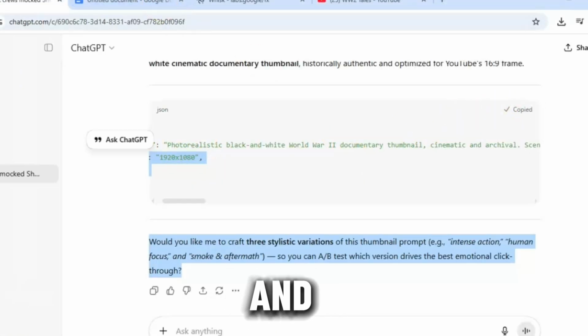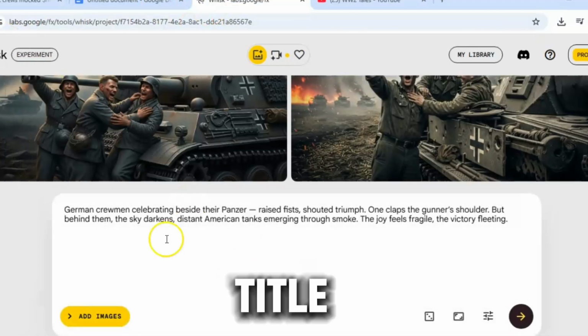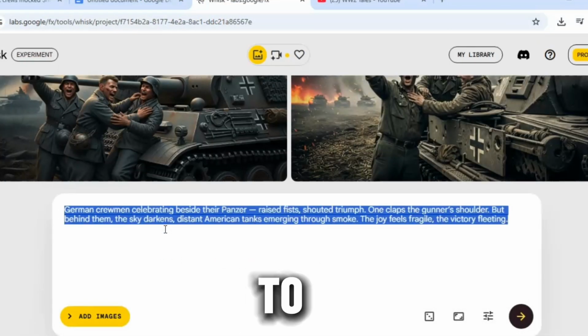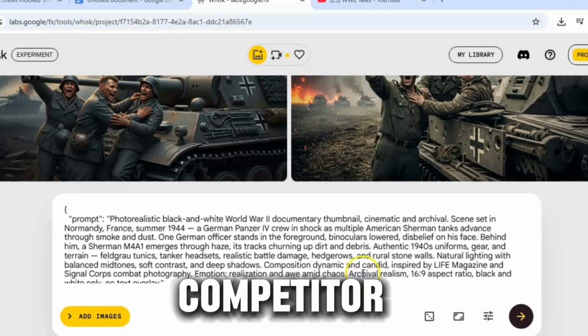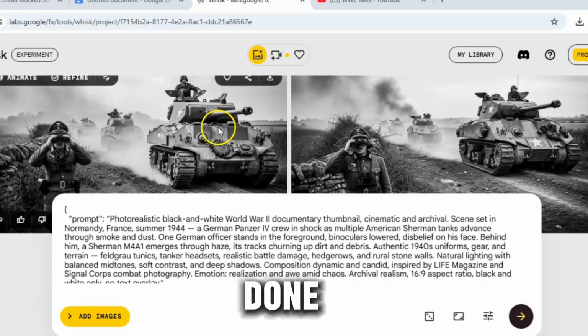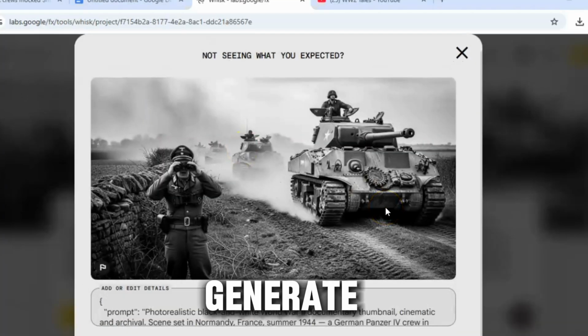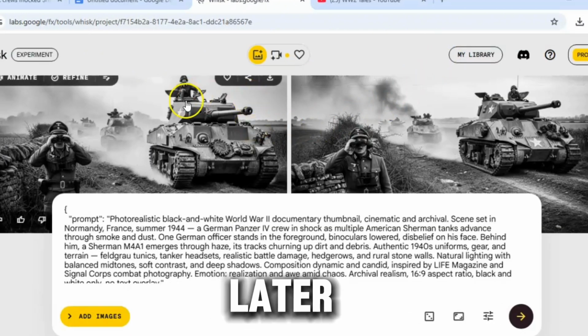Copy that JSON and paste it into ChatGPT, along with your own thumbnail concept and video title. Ask ChatGPT to personalize the structure, keeping the strong psychological design from the competitor, but aligning it with your unique topic. Once done, take the personalized JSON and paste it into Google Whisk. Generate multiple thumbnail variations. Choose your top 2 or 3 options and prepare to split test them later.